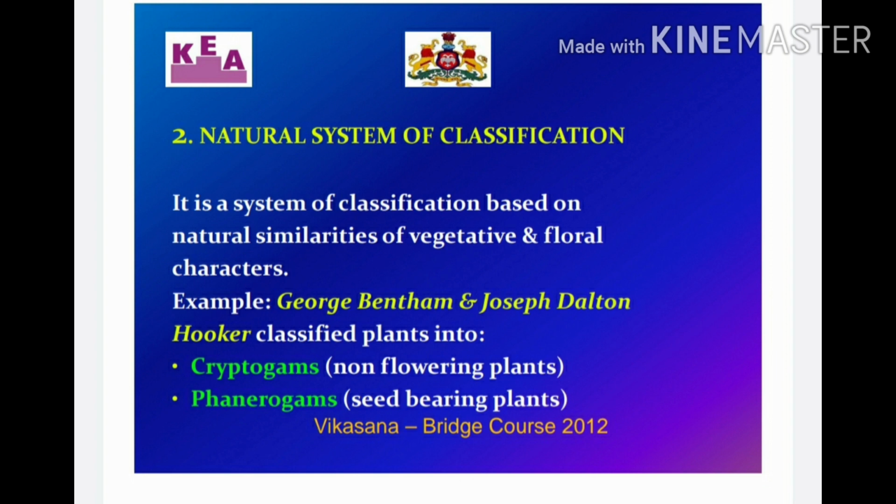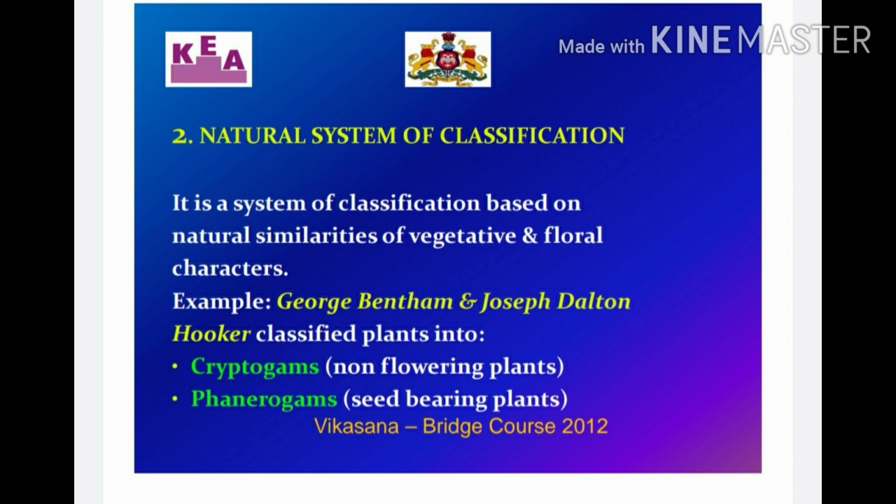I hope you remember this from class 9th. Cryptogams are mainly the non-flowering plants, and phanerogams are the seed-bearing plants. On the basis of this, further classification is also done. You can easily remember there are 5 phyla of the plant kingdom: Thallophyta, Bryophytes, Pteridophytes, gymnosperms, and angiosperms.